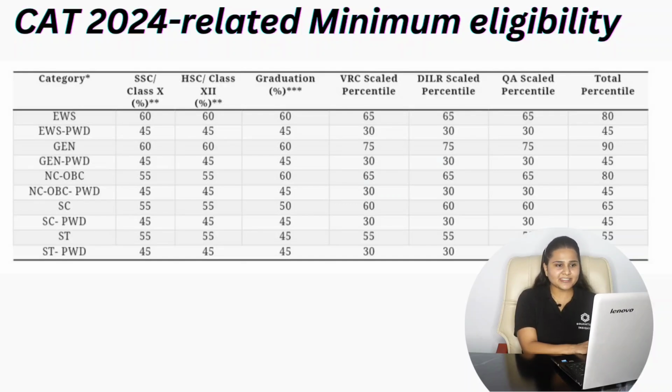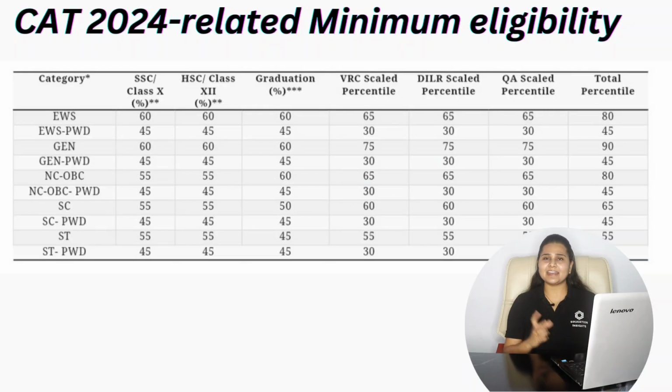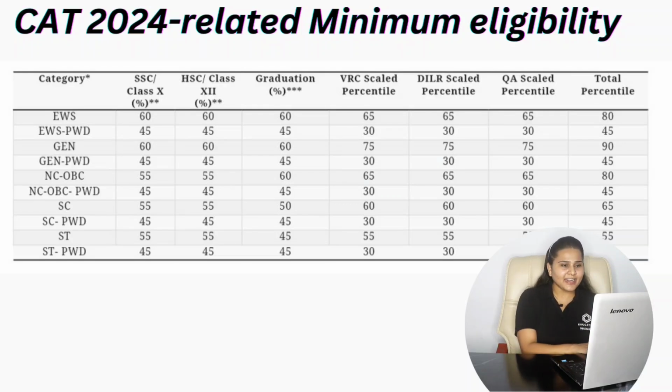For NC-OBC, it is 65 percentile in all the three sections, and overall it is 80 percentile. For SC category, it is 60 percentile in all the three sections, and overall it is 65 percentile. For ST category, it is 55 percentile in all the three sections, and overall it is 55 percentile with your CAT 2024 entrance examination score. So these are the minimum CAT percentiles required section wise and overall.